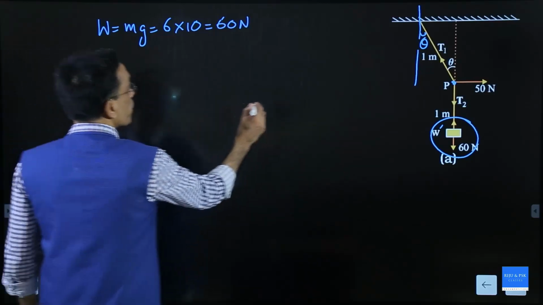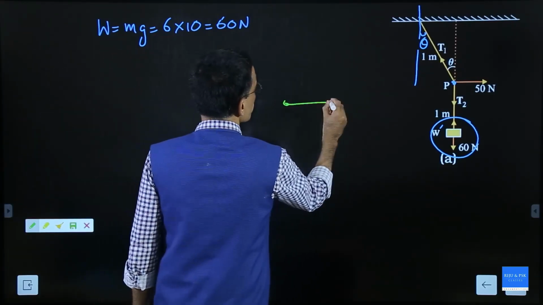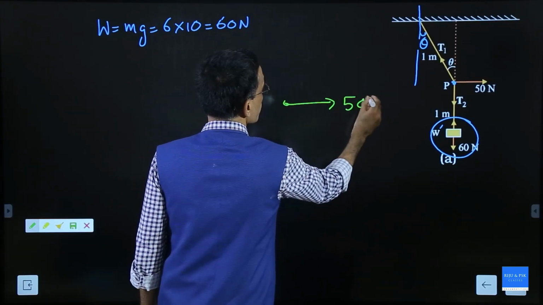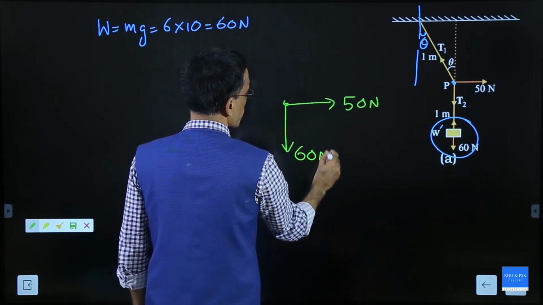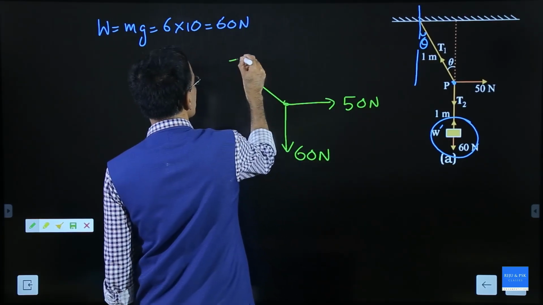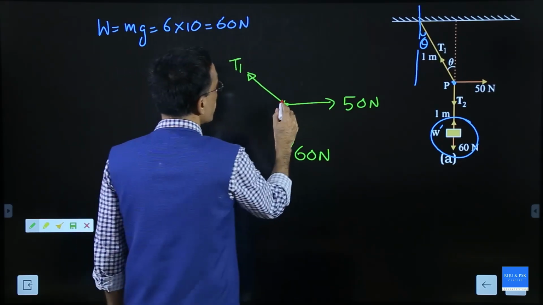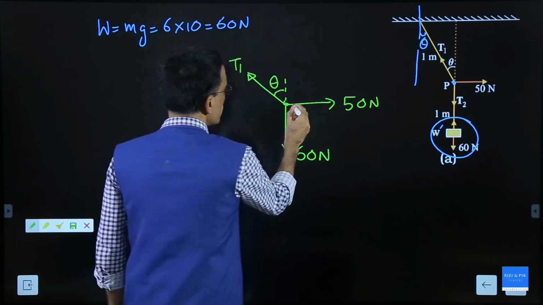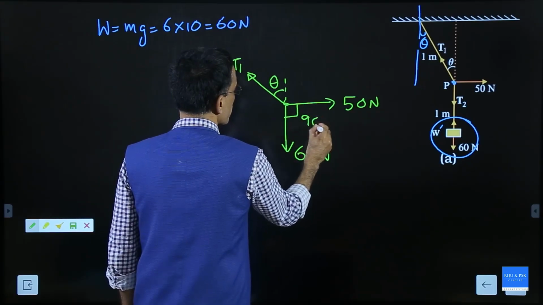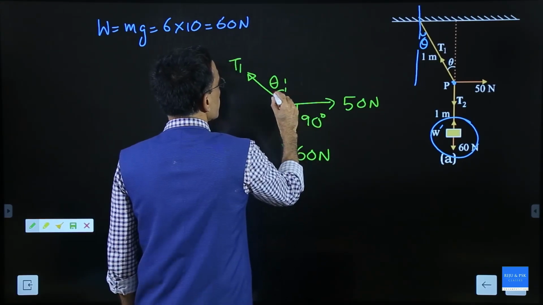Let us take the midpoint, and there is a force acting here which is 50 Newton. There is a force acting here which is 60 Newton, and there is a force acting here which is T1. This angle is theta, and this angle is 90 degree.